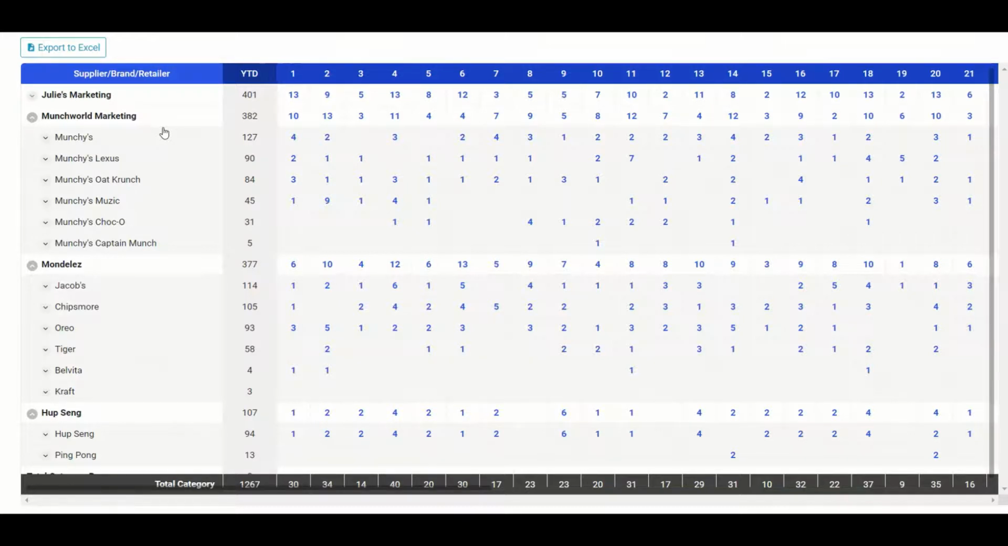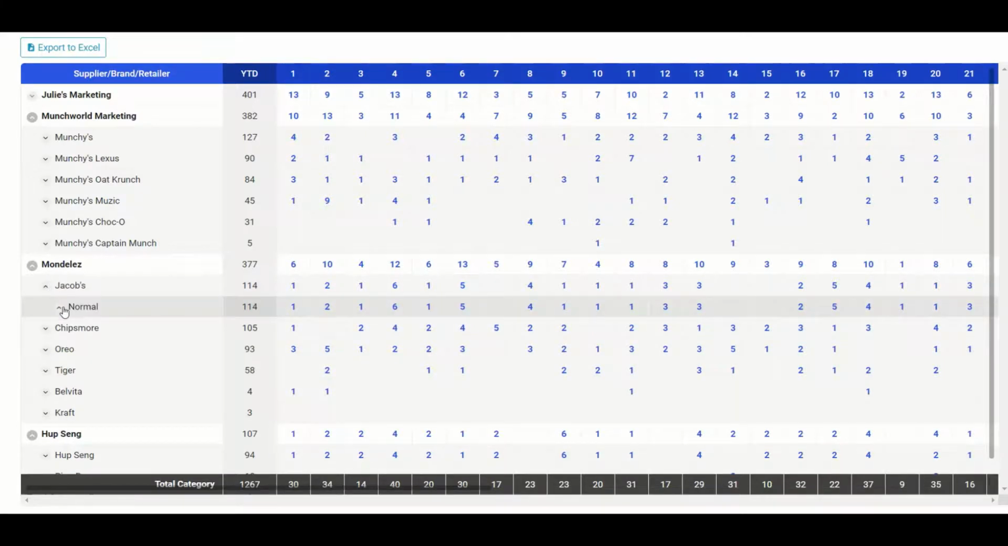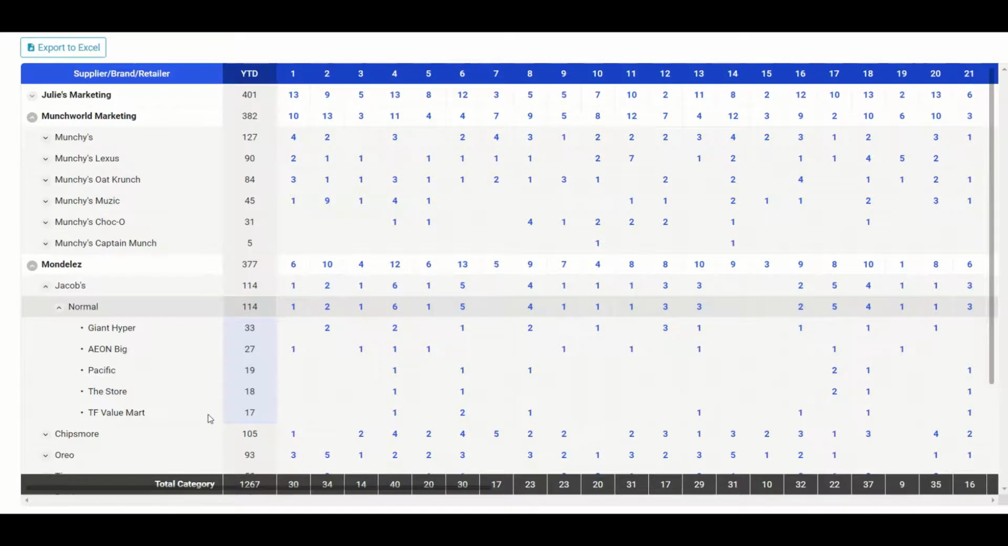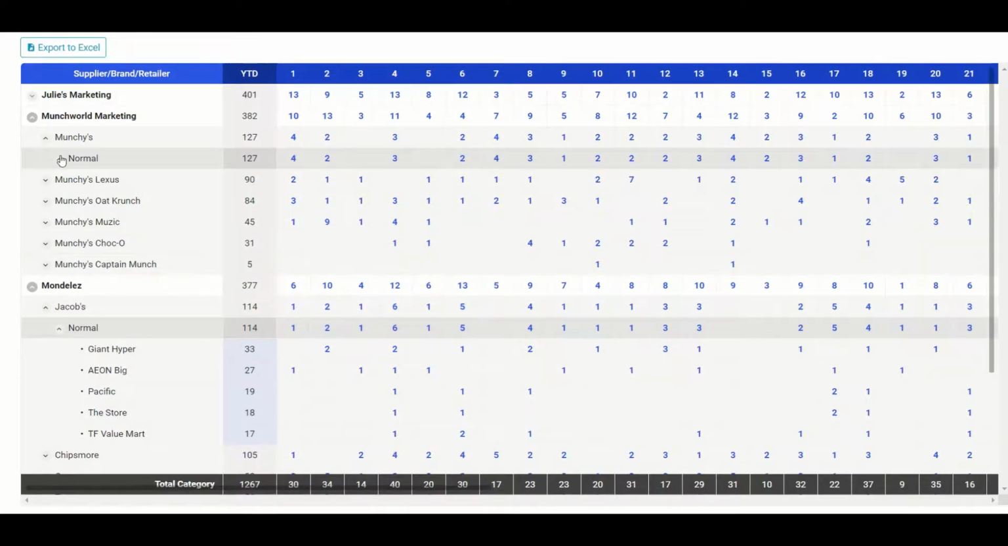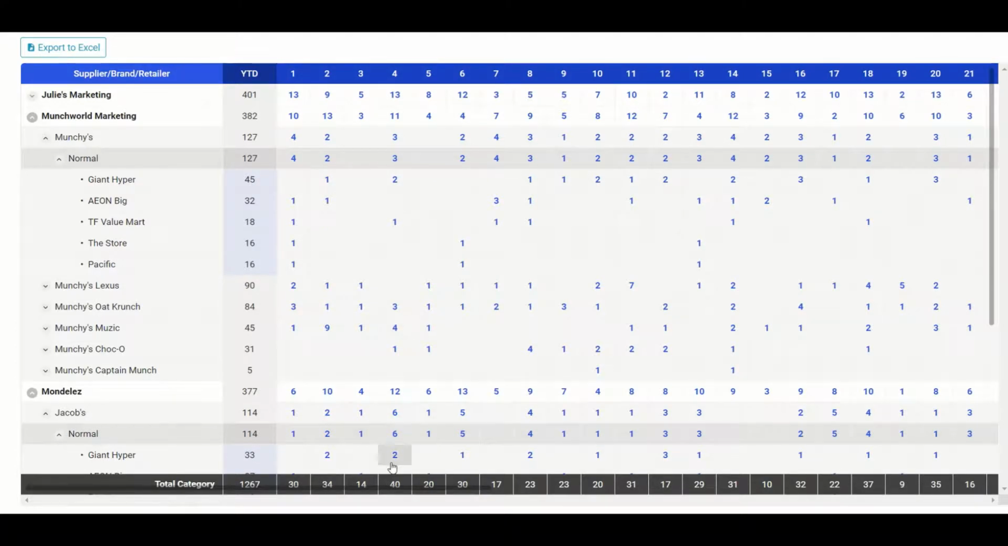So we can use this to compare our own promotions frequency and trend versus that of our competitors. Now if we click on the drop down for Jacobs, it will list out the different retailers and how often we've had promotions there. And we can use this to compare the frequency of our own promotions versus that of our competitors, which is Munchies. So if we just look into Giant, for Jacobs, we've had promotions at Giant nearly every other week throughout 2019, and similarly so does Munchies.